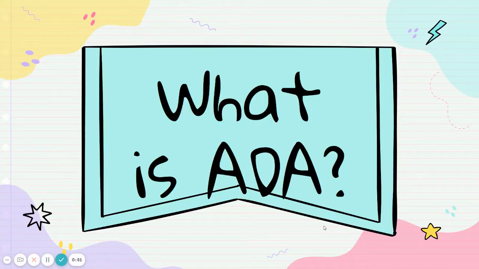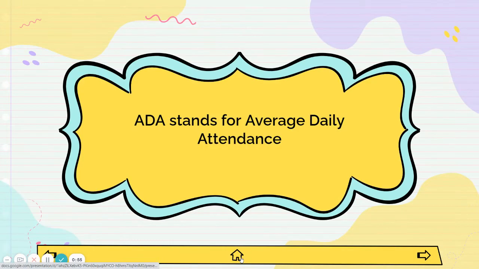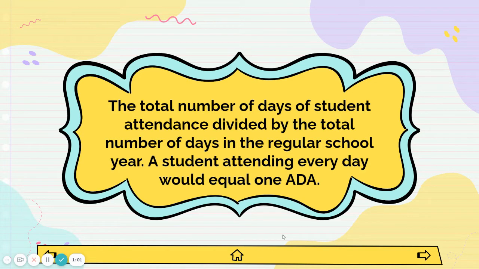So what is ADA? You might have heard that before. We say ADA a lot in education. We talk a lot about acronyms. ADA stands for Average Daily Attendance. That's the total number of days a student is in attendance divided by the total number of days in a regular school year. So a student that attends every day in the entire school year would equal 1 ADA.